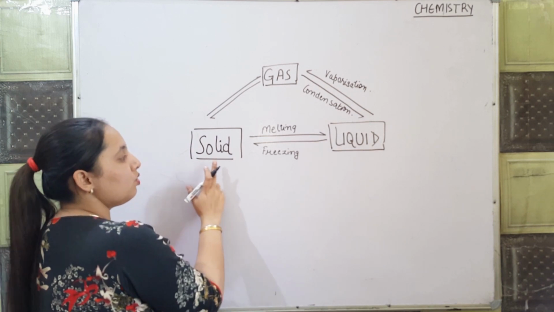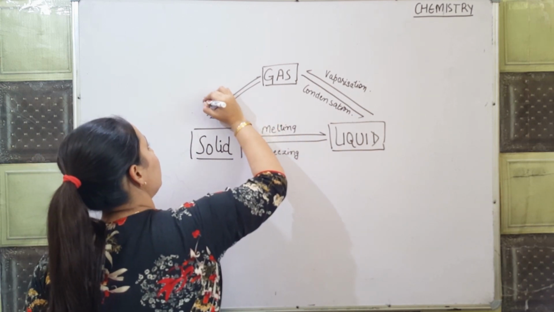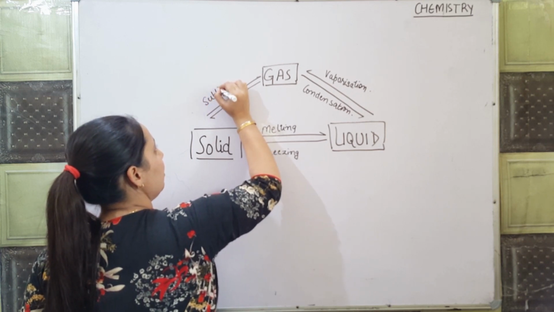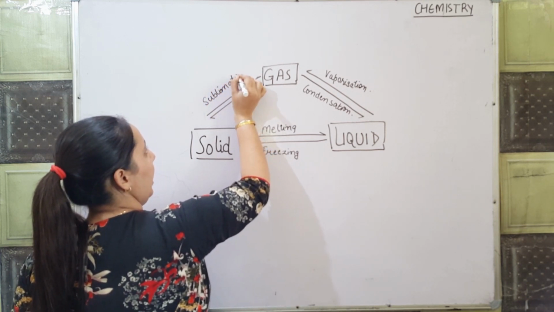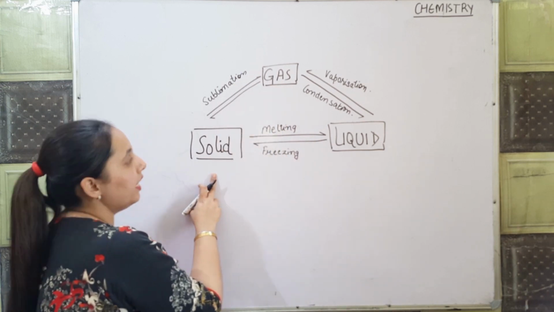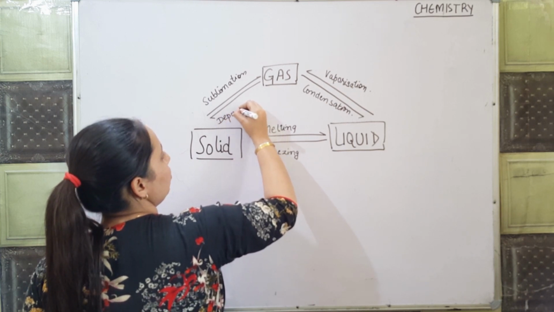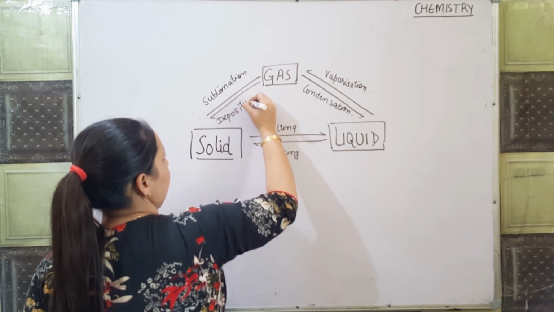Also, when a solid directly converts into a gas, it is known as sublimation. And when a gas is directly converted into a solid, it is known as desublimation, or deposition.